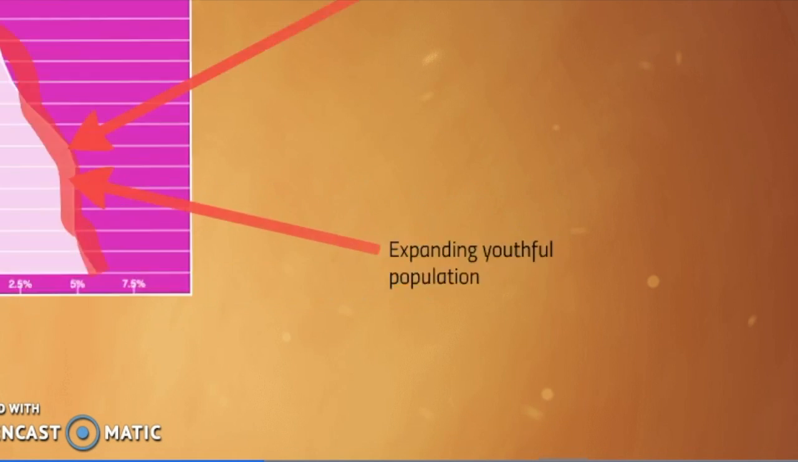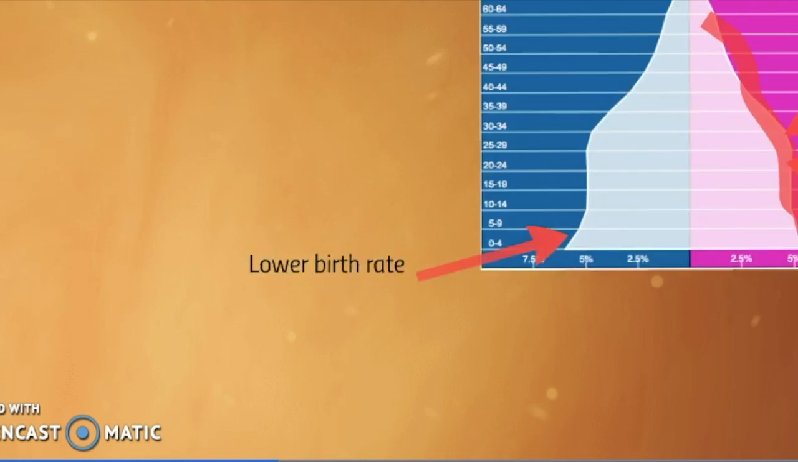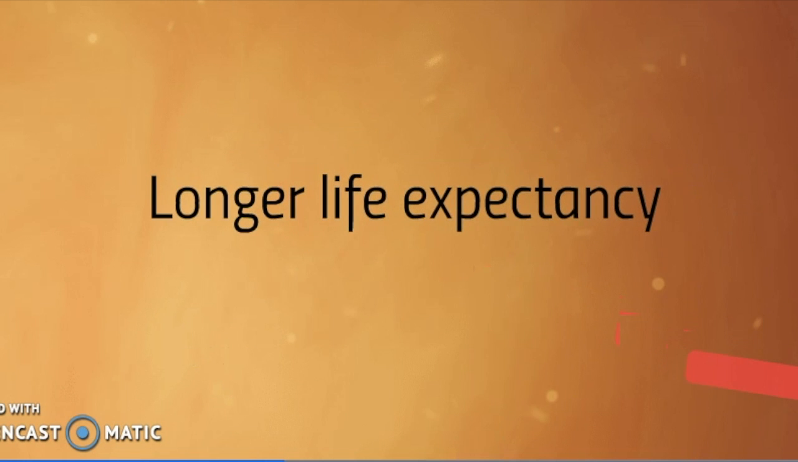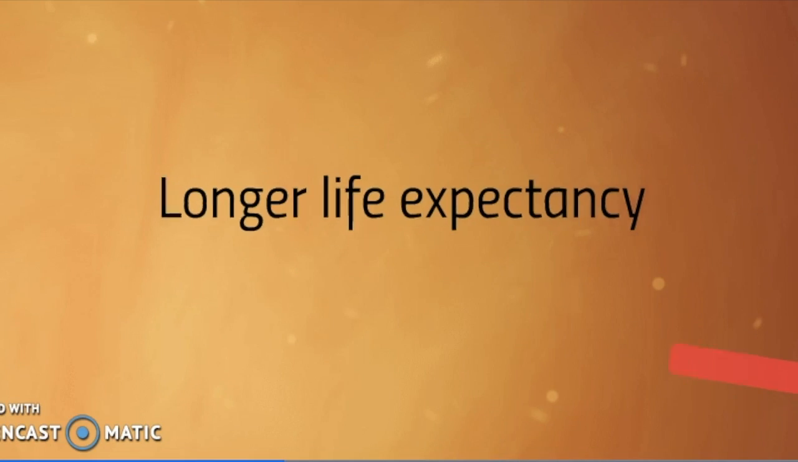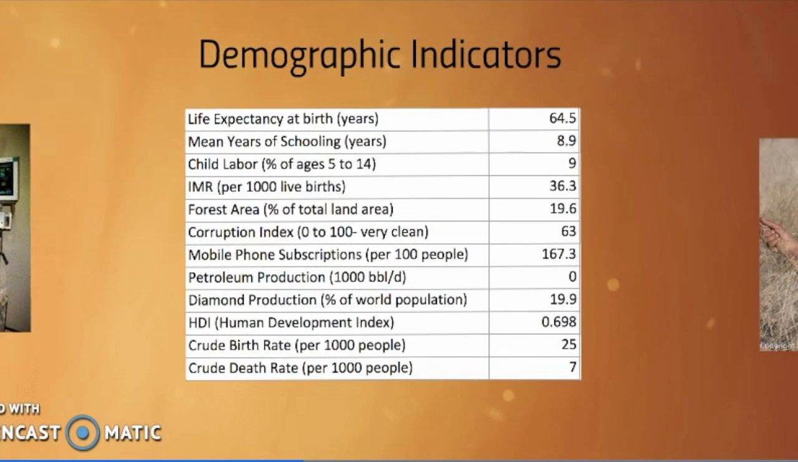Because there is a lower birth rate, there are fewer infants as a result of better education, better health care, and better status of women. There is also a longer life expectancy as a result of better health care. Here are a few demographic indicators with statistics relating to the country Botswana.